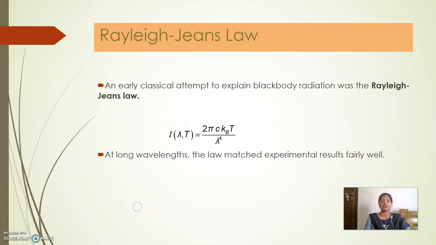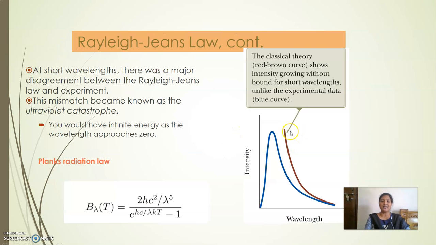Now the Rayleigh-Jeans law says the intensity of the emitted radiation is directly proportional to the temperature. Rayleigh-Jeans law was able to explain the distribution of the black body for the longer wavelengths. But the brown curve is what is explained by Rayleigh, and the blue curve is the experimental value.